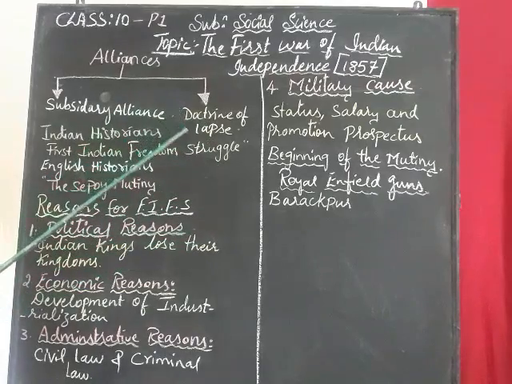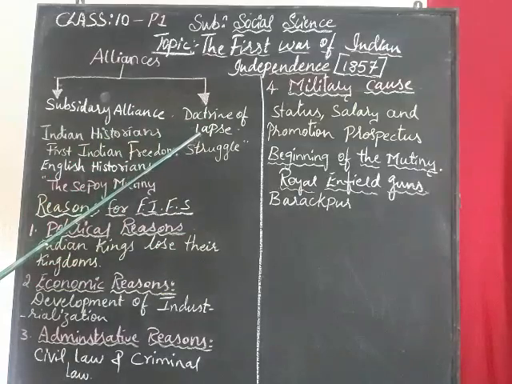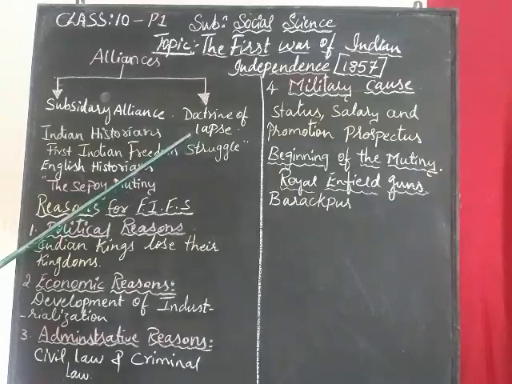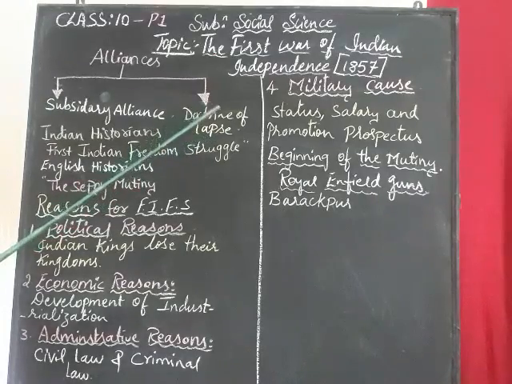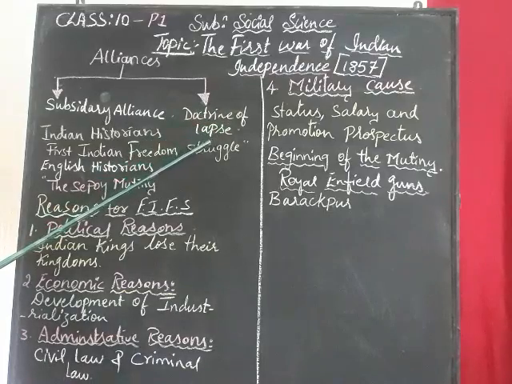So we are going to study this doctrine of lapse. What is this doctrine of lapse? It was introduced by the British person who, when he came to India, highlighted the doctrine of lapse. He underwent to the kingdoms, and the kings who didn't have natural heirs, only adopted children, had no power to rule the kingdom, and many states came under British control. When this was introduced in India, many Indians were unhappy. They were very sad. Later a protest took place between the Indian people and the British people.